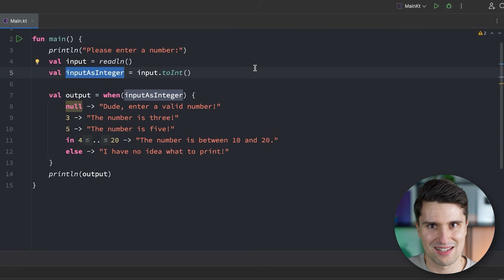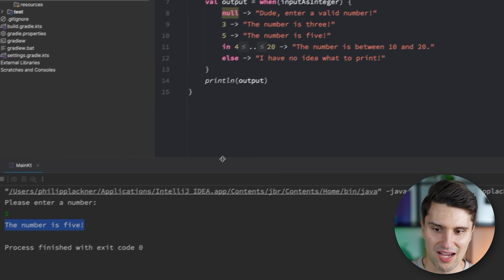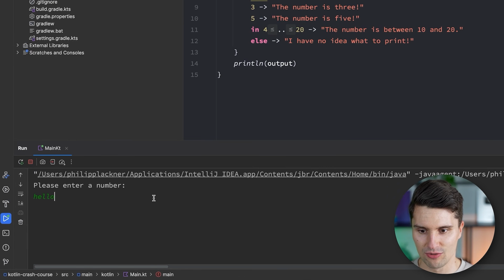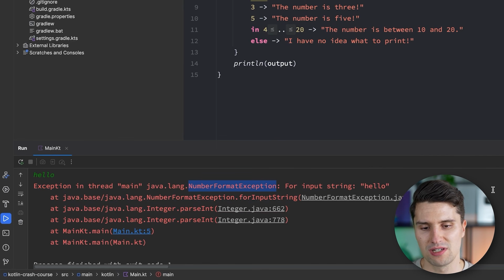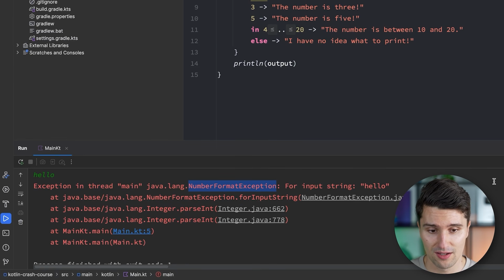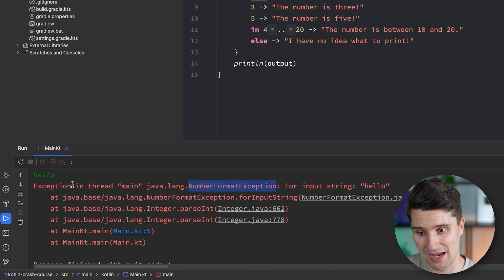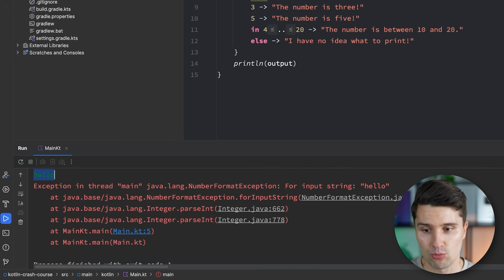But that, of course, still doesn't keep us back from putting in invalid numbers in our console. And once we did that, just a little recap, we enter hello here, then we get this exception. And specifically, this exception is a number format exception. So you can see there are multiple different types of exceptions, of things that could go wrong in our code that would crash our code. In this case, it's, well, formatting a number. We can't parse a hello string into an integer. And what every single exception also gives you is a so-called stack trace.